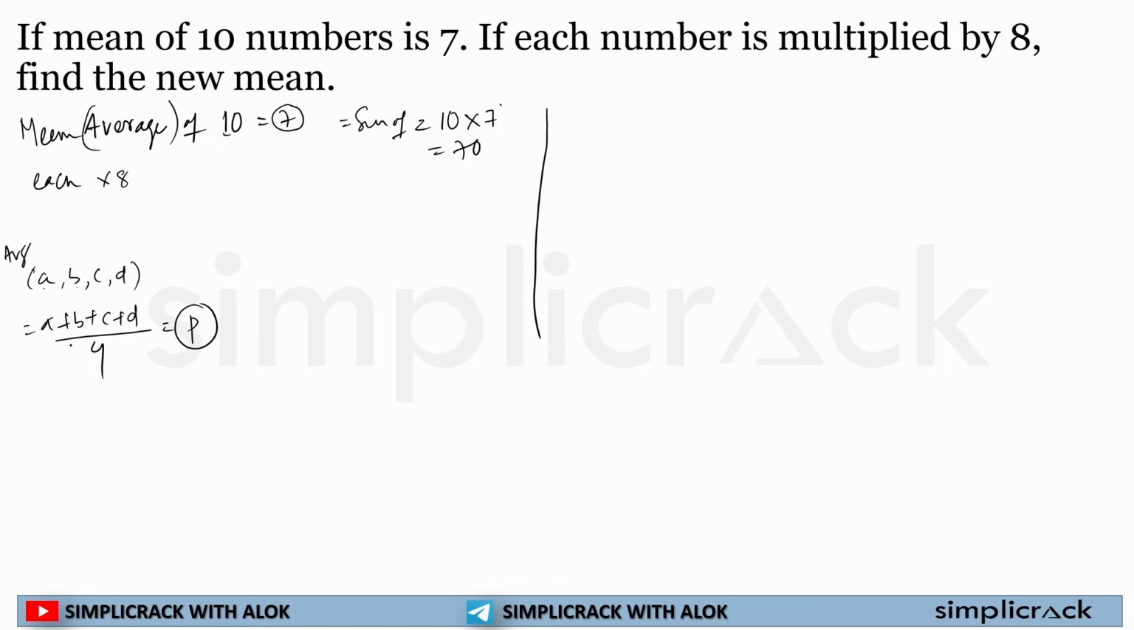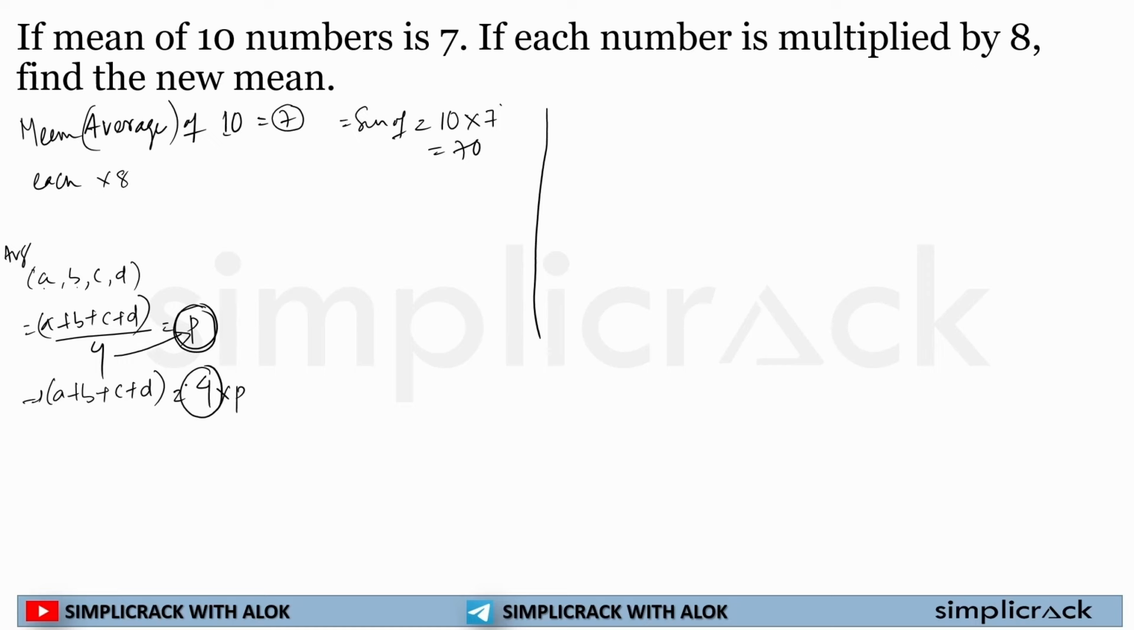A plus B plus C plus D is equal to 4. Now the average I find out is P. So if I have to calculate, I have to find out this sum only, A plus B plus C plus D. Then what I can do? I can multiply directly 4 into P.